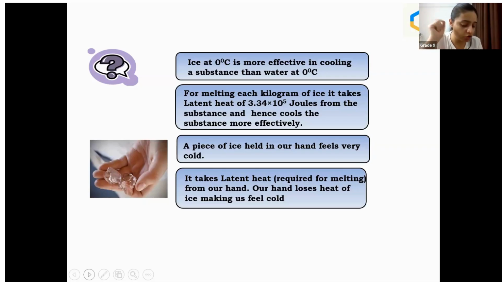Any tiny doubt you can ask, students. So it is saying that when we put the ice on our palms, the ice gets converted into liquid. Where is the heat coming from which converts the ice into liquid? That is the latent heat, which is given from the palms of our hand to the ice to convert it into liquid. So that is also the hidden heat. We are not providing any external heat, no?